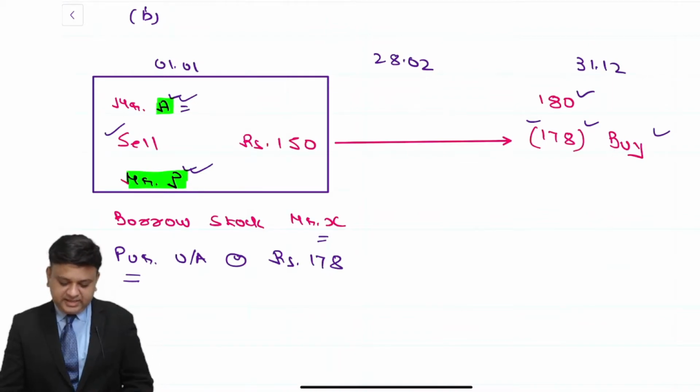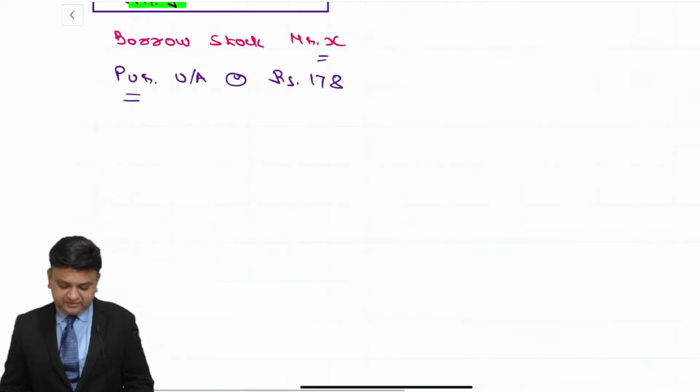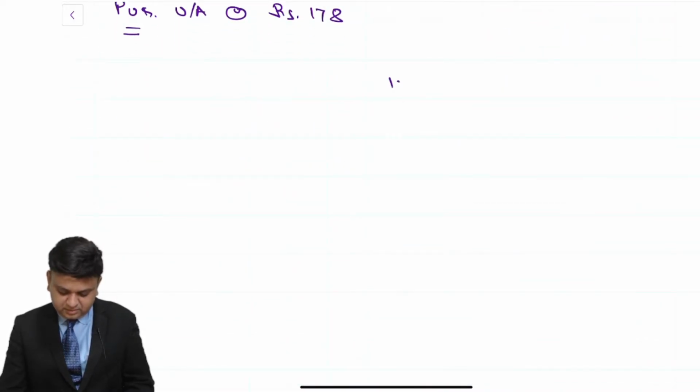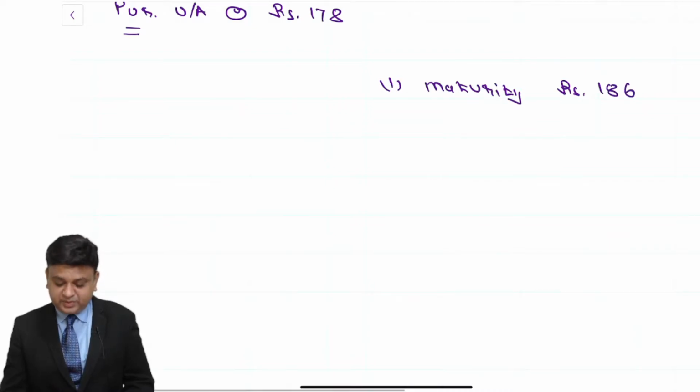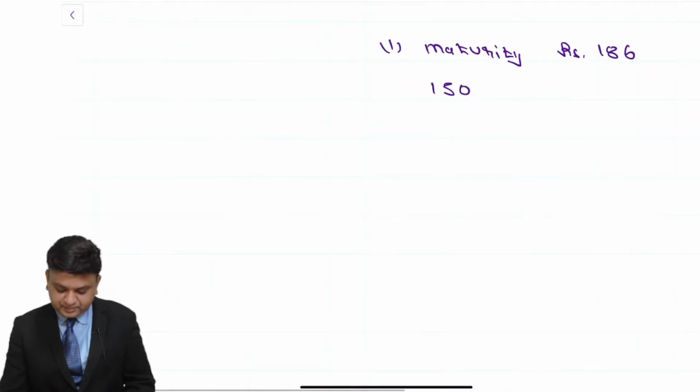Now the year ends on 31st of December. Mr. A will have, first, the maturity amount of deposit, rupees 186, that is 150 rupees plus 24%.